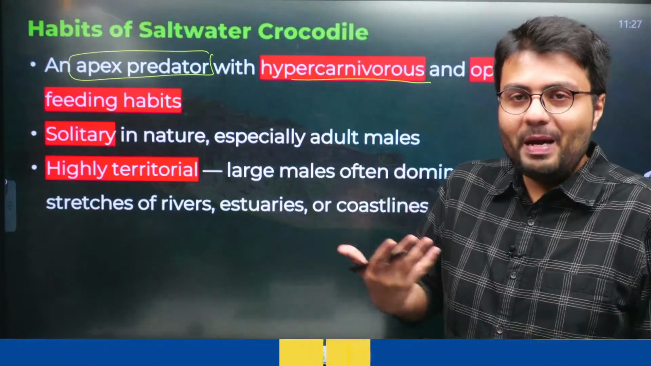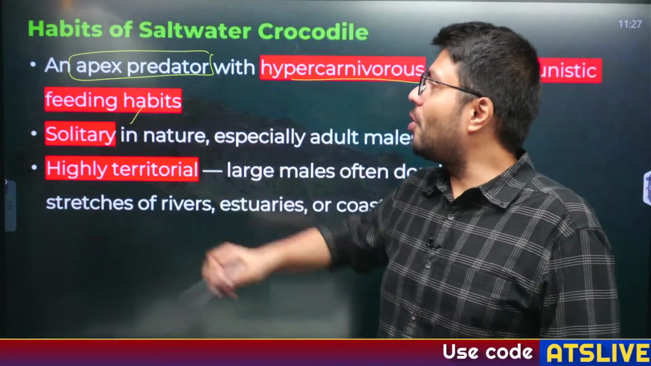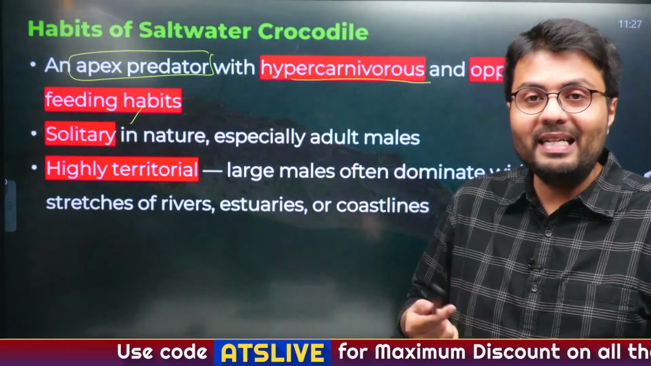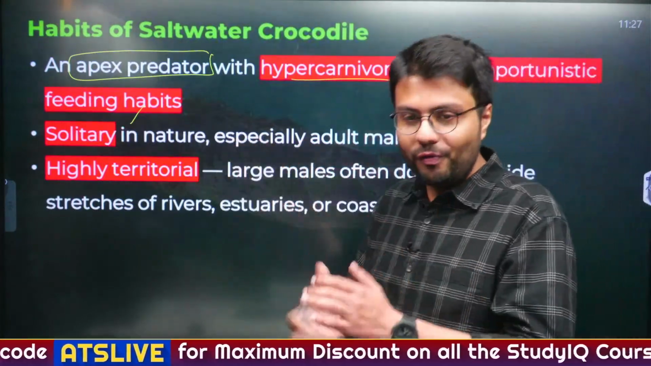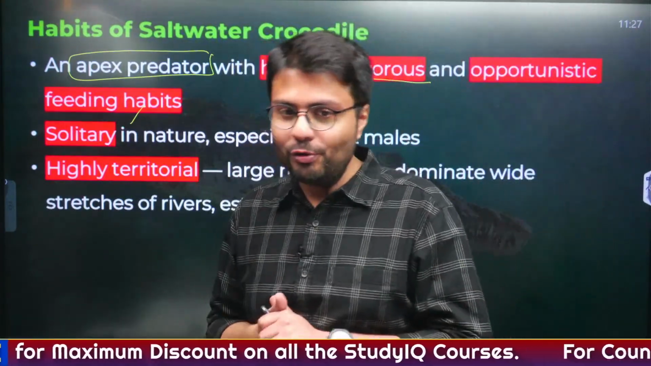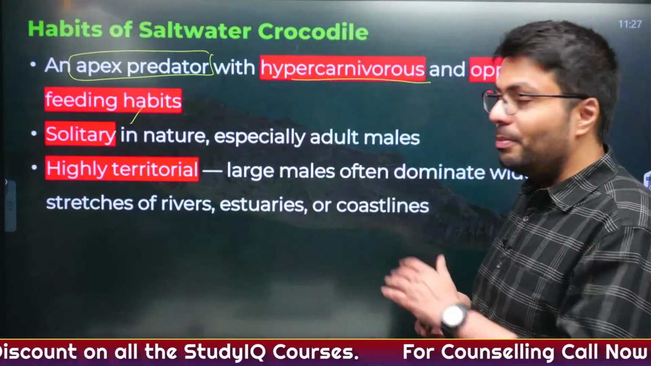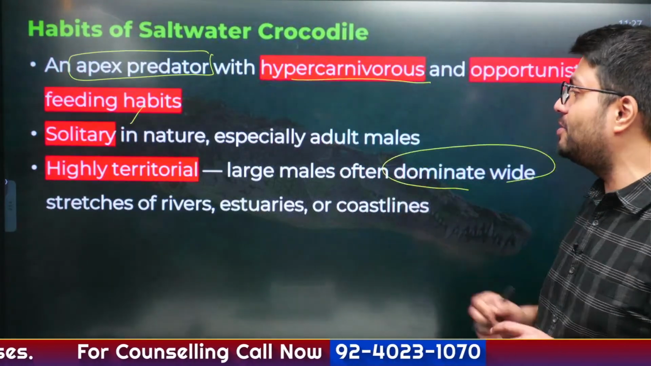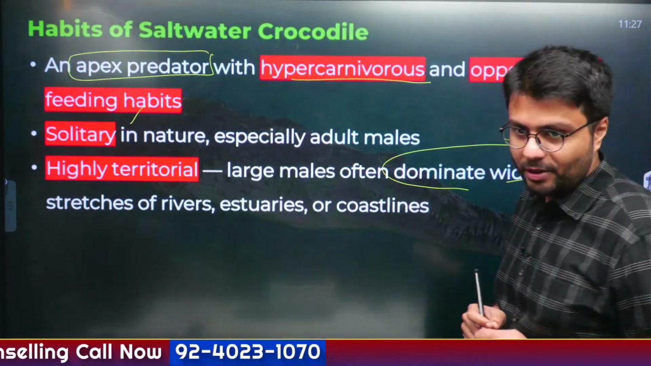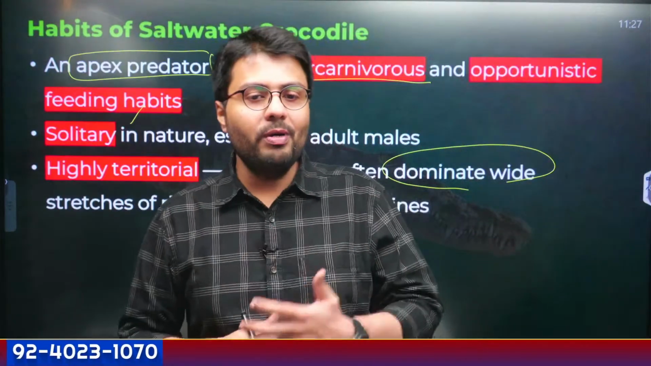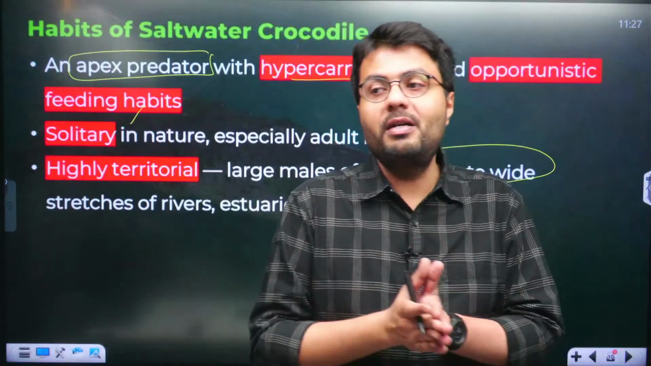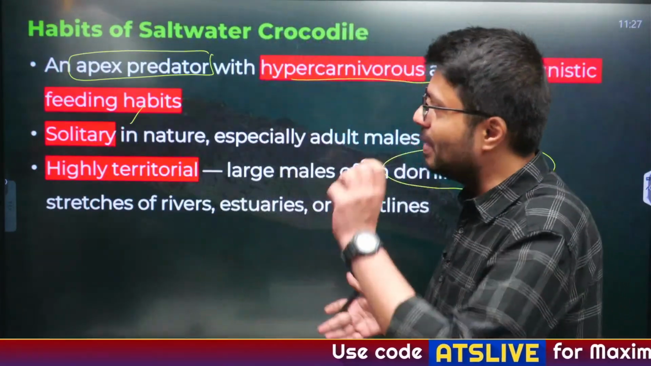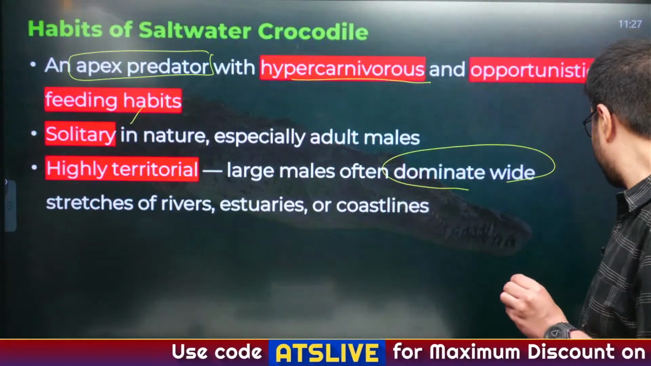Also, in terms of behavioral patterns, the saltwater crocodile particularly is solitary in nature, especially the adult males. They like to wander off like millennials whenever they are forced to work. Similarly, they are very territorial in nature. Large males often dominate wide stretches of rivers, estuaries and coastlines. So these are highly territorial apex predators, like the apex predators that we see in the forest, like tigers and lions. These are also very territorial in nature. So these are the habits that you have to remember.